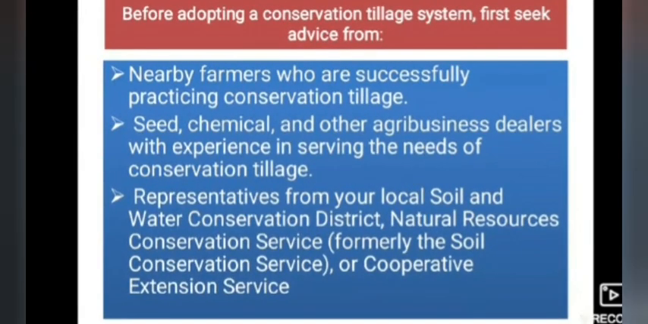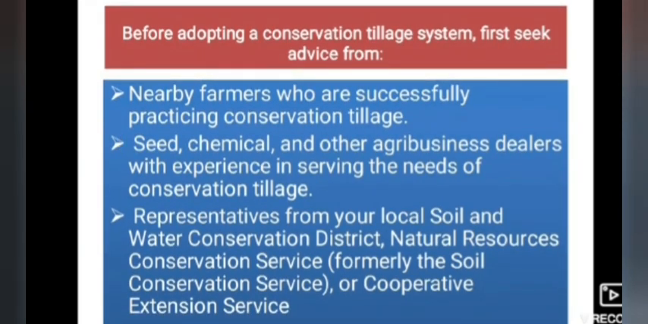Moving on, we have to know whether this conservation tillage will be suitable to our farmlands or not. For that, before adopting a conservation tillage system, first we have to seek advice from nearby farmers who are successfully practicing conservation tillage.